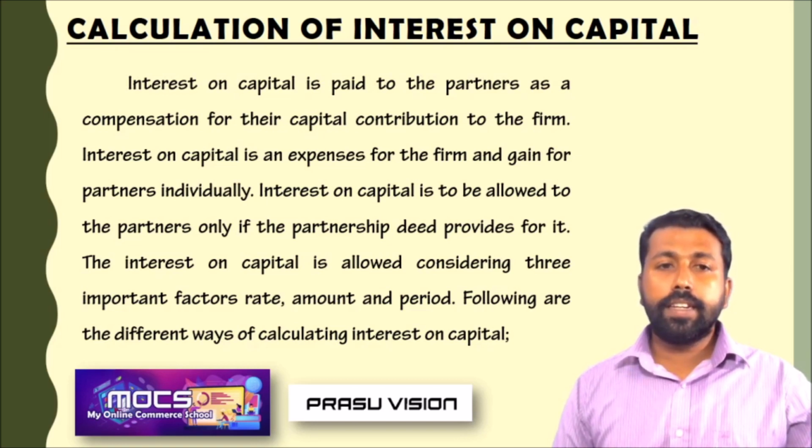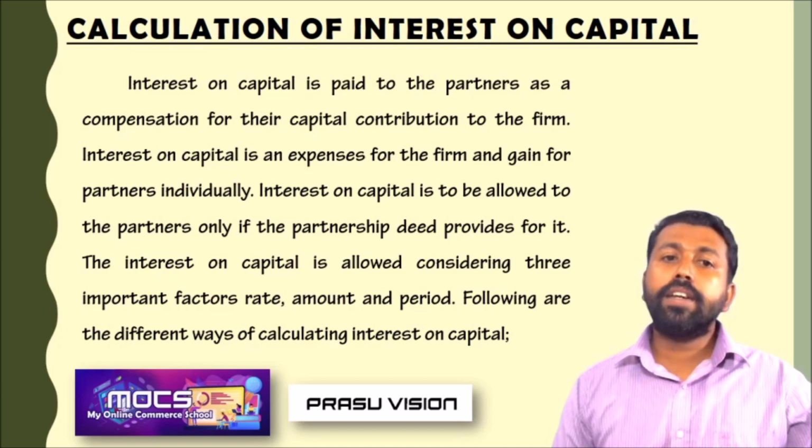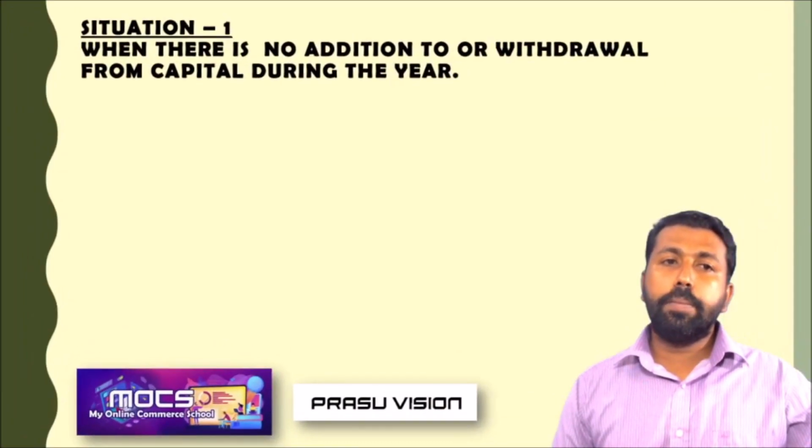Every time, interest on capital is calculated based on three factors: the rate of interest on capital, the amount of capital invested, and the period for which the amount of capital is invested in the firm. Remember, a rate of interest on capital, amount of capital invested in the firm, and the period for which the amount is invested in the firm. So, we have to go through the different ways of calculating interest on capital.